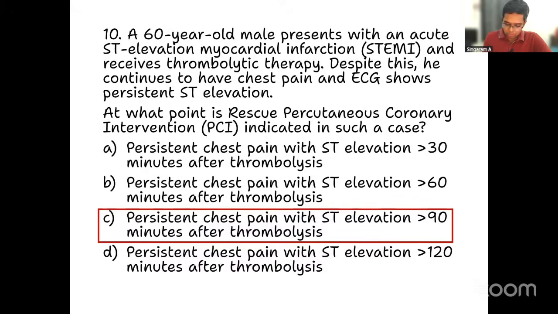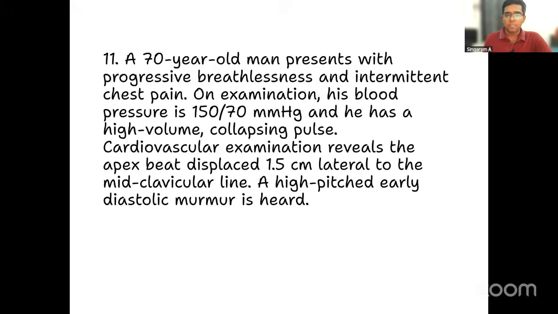Now moving on to the next one, question number 11. A 70-year-old male presents with progressive breathlessness and intermittent chest pain. On examination, blood pressure is 150/70 millimeters of mercury and he has a high volume collapsing pulse. Cardiovascular examination reveals the apex beat is displaced 1.5 centimeter lateral to the mid-clavicular line. A high-pitched early diastolic murmur is heard.